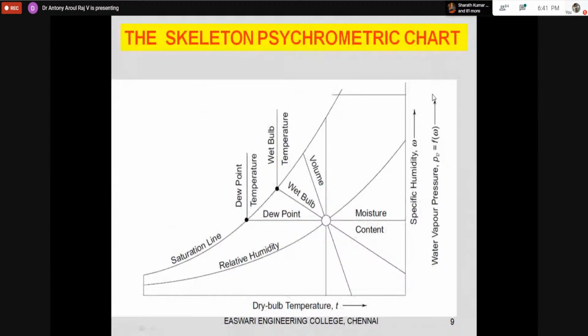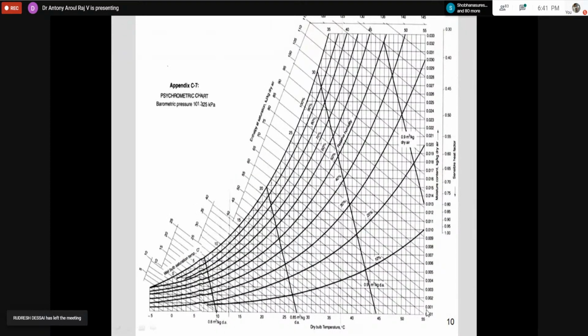Okay, so it will represent the specific humidity. Here you can see this is specific humidity. When I keep on adding the moisture, what happens? The amount of moisture will be increasing. In other words, the specific humidity will be increasing. If the amount of dry air is the same and I am adding moisture or water vapor, the specific humidity will be increasing.